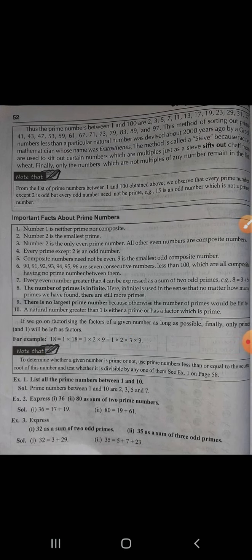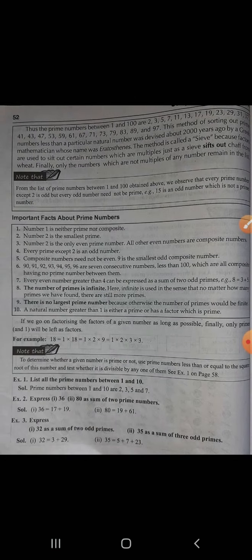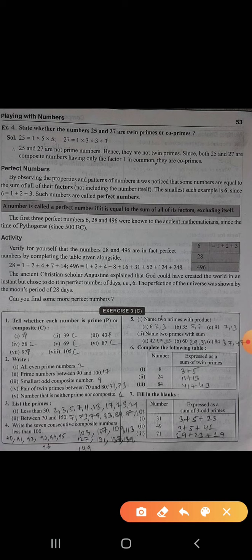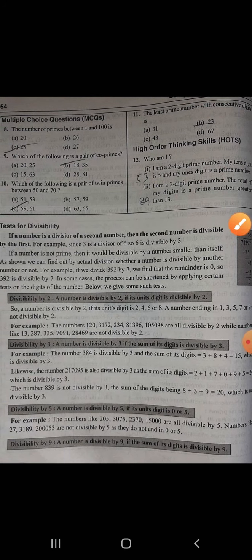Composite numbers are what? A natural number greater than 1 which is not prime. They are asking for the smallest odd composite number, so 9. Then a pair of twin prime numbers. These are direct questions. If anyone has any doubt regarding these questions, you can ask.